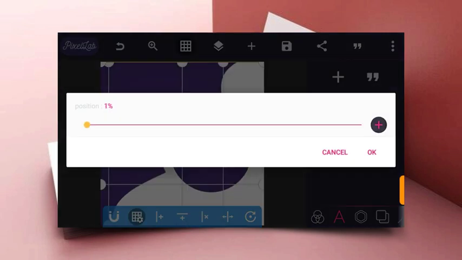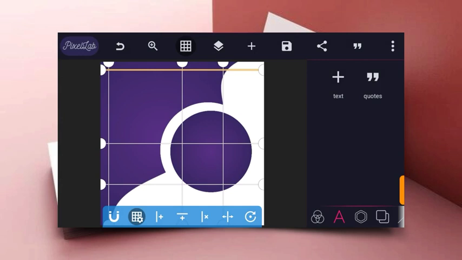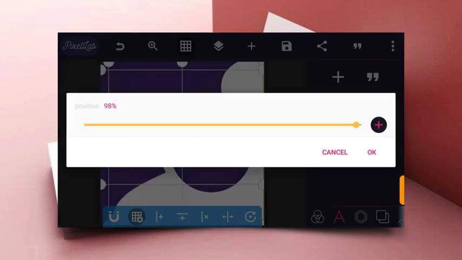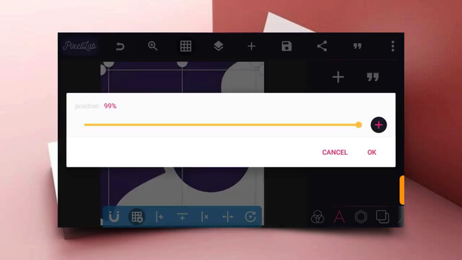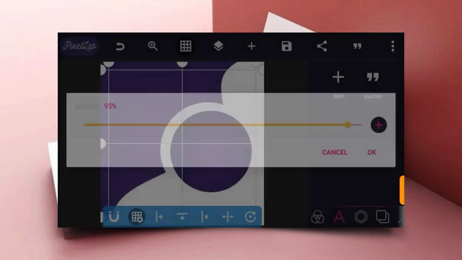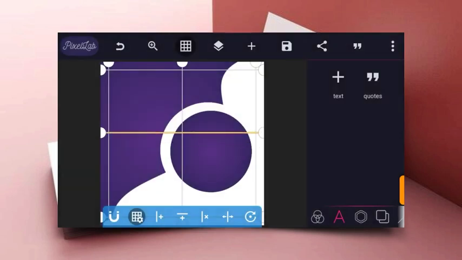Just give them a space of 5 points. So you do it to all the sides. So while creating a social post banner or a flyer or a poster, don't forget to rule your margins. Make sure you rule your margins always.